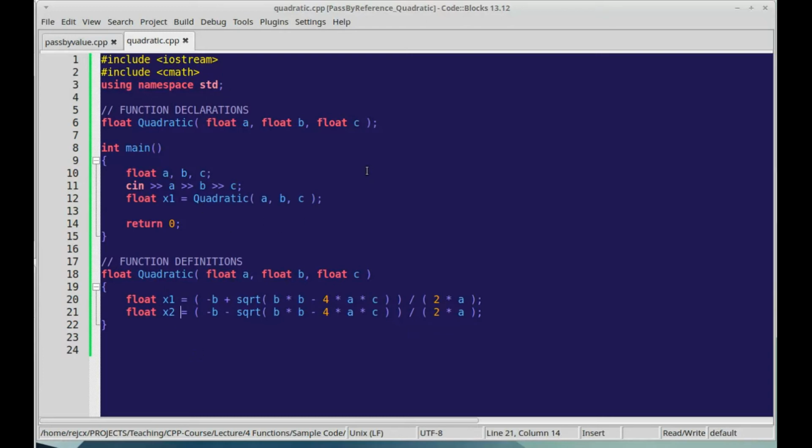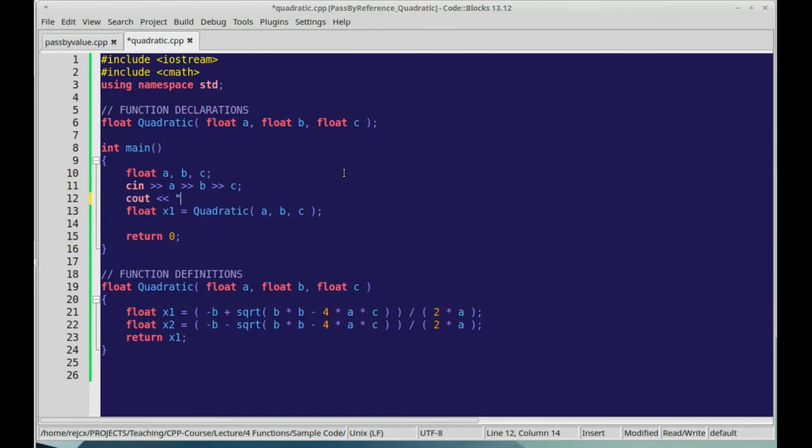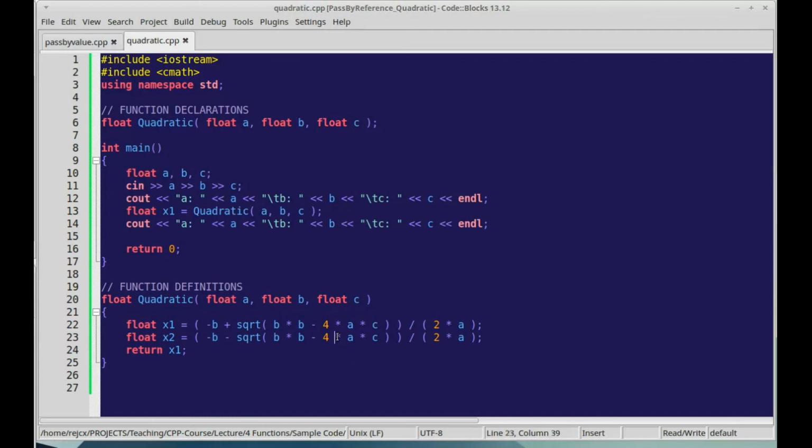So we have to do this by passing it by reference. So these values, a, b, and c, they're copied here. Even if we changed a, b, and c within this function, they would still be the same. So let's temporarily say return x1 just because it's expecting an x1 to be returned. But let's say cout a, b, and c, and we'll do it before and after this function just to check.